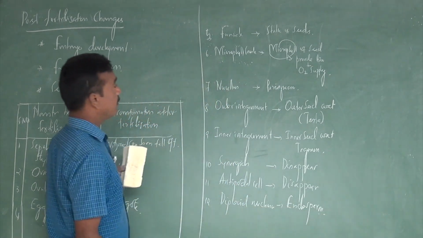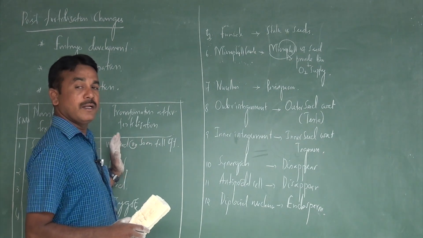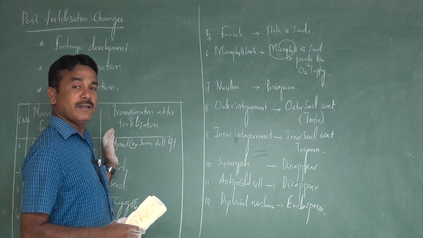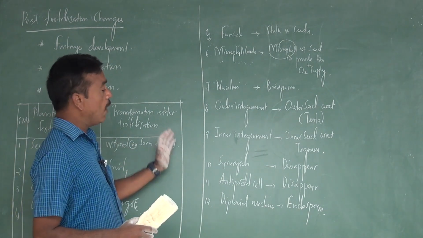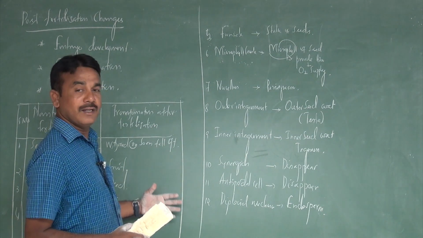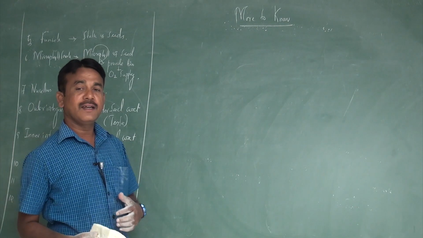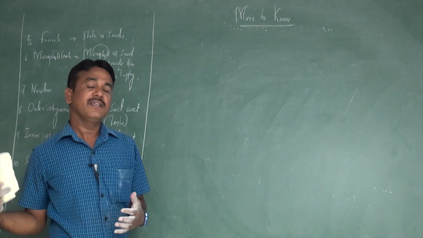These are the things responsible for the parts that occur before fertilization. After the completion of fertilization, what changes occur is what I have listed in the tables. For this lesson, so many kinds of components are discussed.